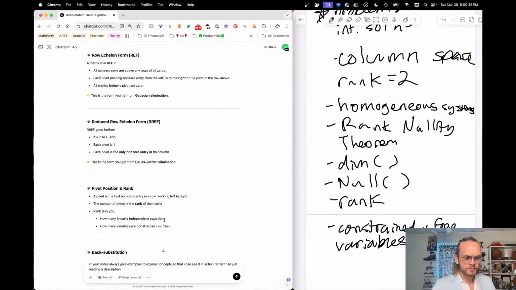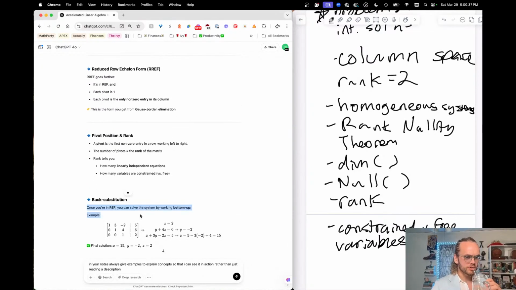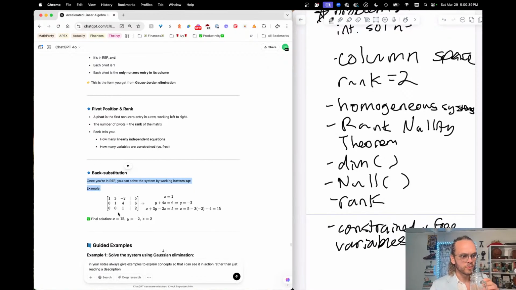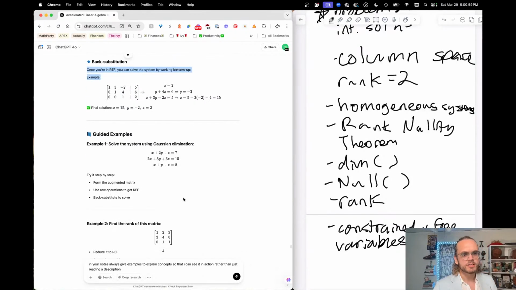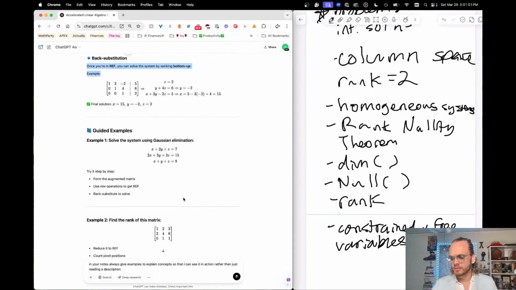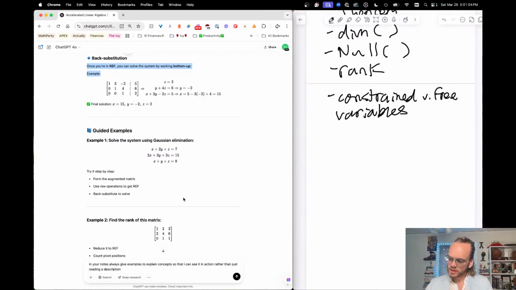All right. Back substitution. Once you're in row echelon form, you can solve the system by working bottom up. So this is row echelon form because we have the zeros in the bottom left corner. It's nice that we have ones going across here. And then you know that z has to equal 2. 1z equals 2. Then you go 1y plus 4z equals 6. So you can use that to solve for y. And then finally, you can solve for x. You got all that right here. Solve this system using Gaussian elimination. All right, time to do an example 1. Let's go down.